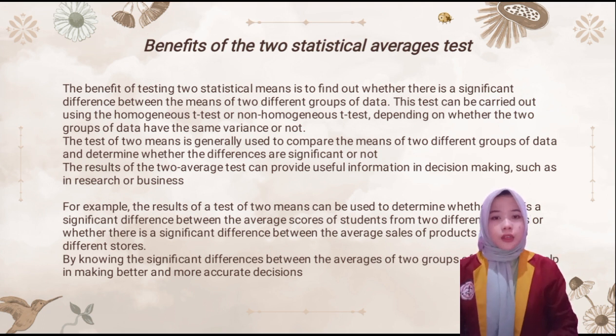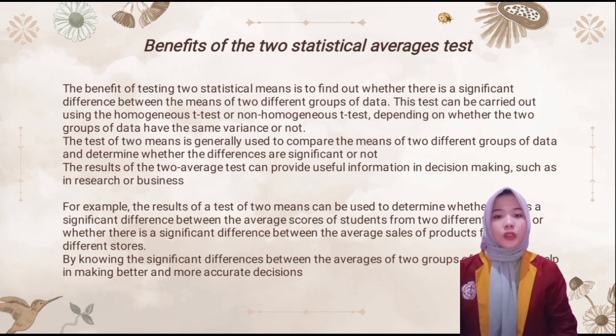This test can be carried out as a homogeneous test or a non-homogeneous test, depending on whether the two groups of data have the same variance or not. The test of two means is generally used to compare the means of two different groups of data and determine whether the differences are significant or not.